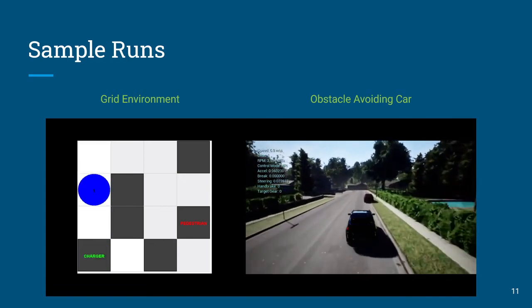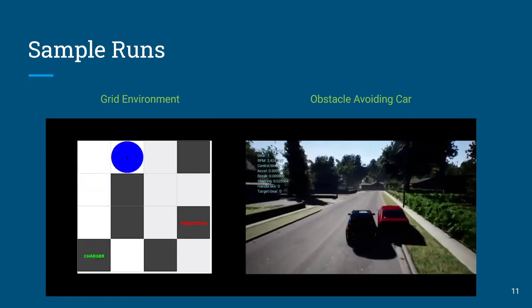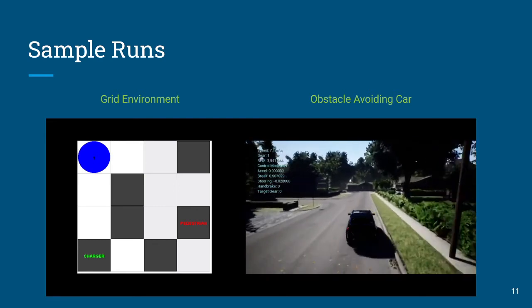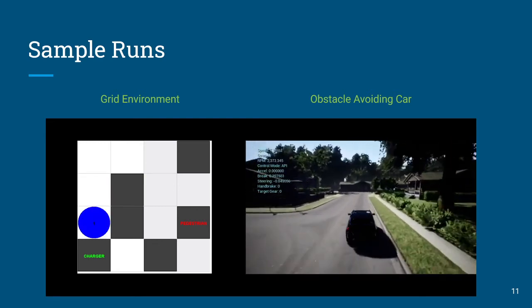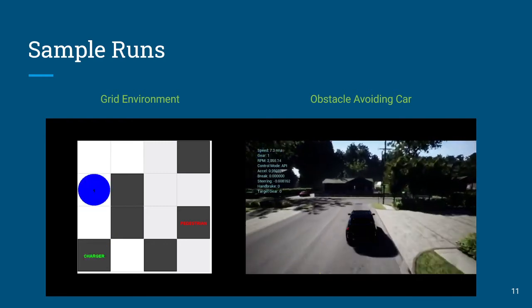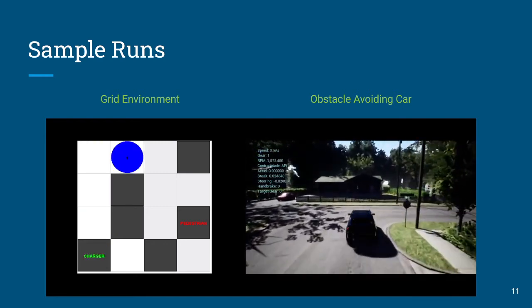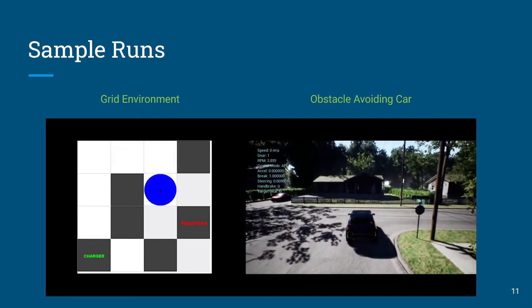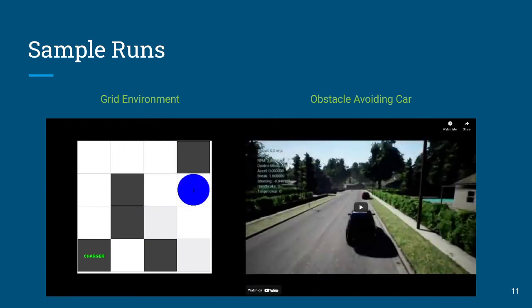Now over here on the right, we're going to see something really interesting happen. Using the LiDAR, it avoids the car, collision avoidance. Now that agent has honked its horn at its first pedestrian, if we're looking at the left again. It ran out of power, went back, charged its battery, and now it's moving through the grid environment. It's about to honk its horn at its next pedestrian. They get out of the way and it goes back to its final destination.